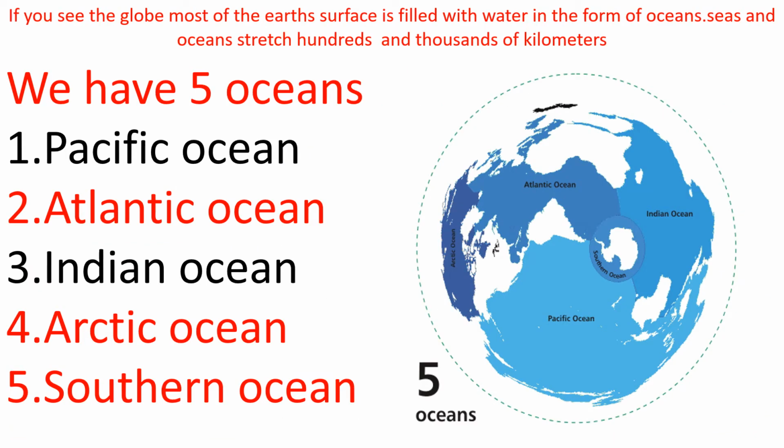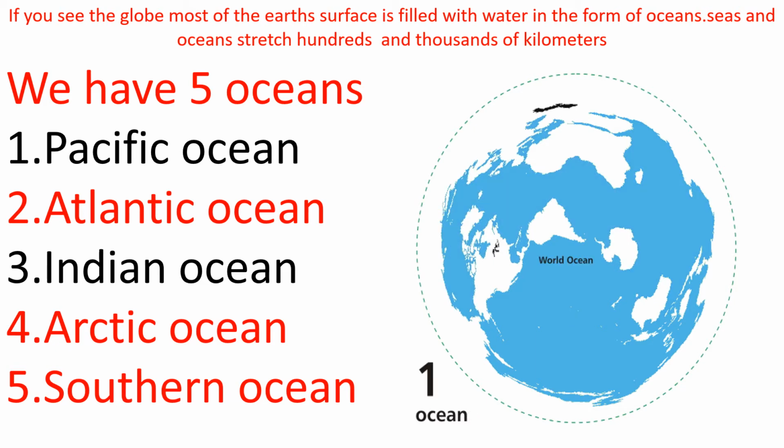Now, if you see the globe, most of the earth's surface is filled with water in the form of oceans. Seas and oceans stretch up to hundreds and thousands of kilometers. We have a total of 5 oceans. One is the Pacific Ocean, Atlantic Ocean, Indian Ocean, Arctic Ocean, and Southern Ocean.